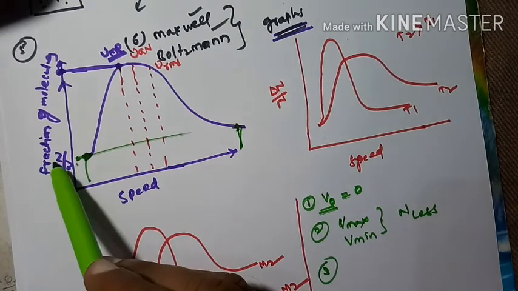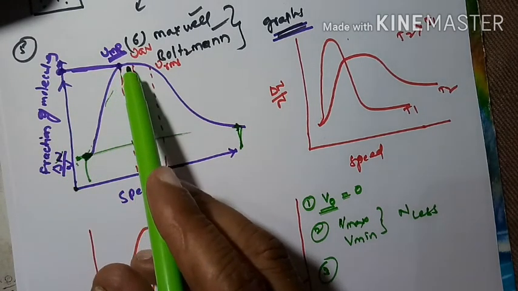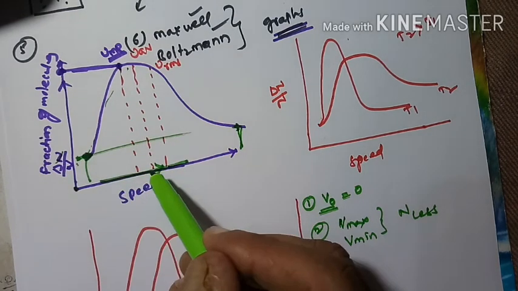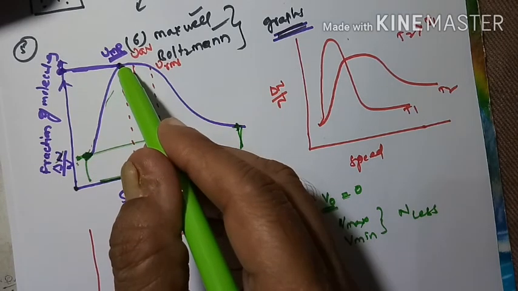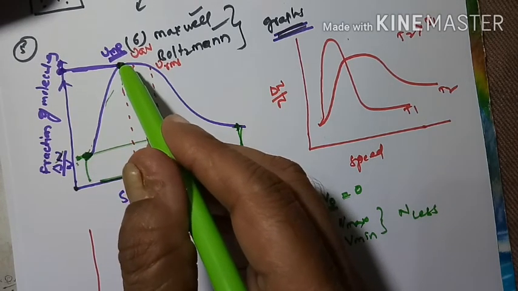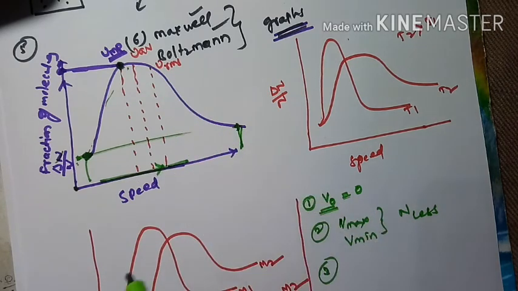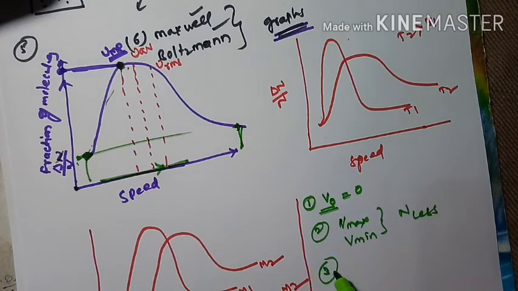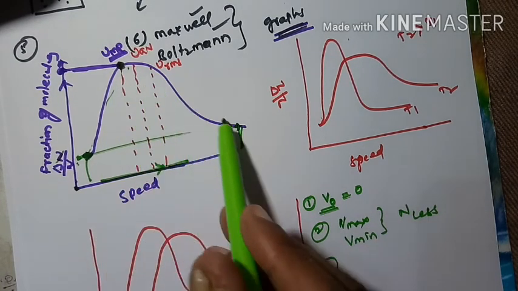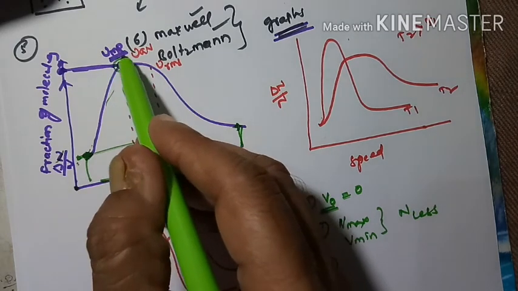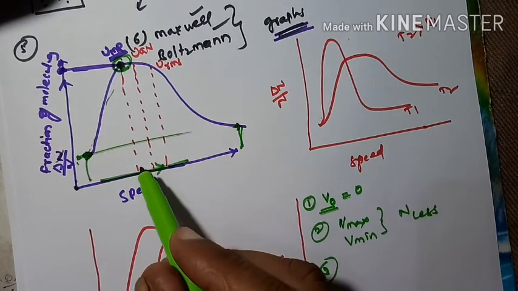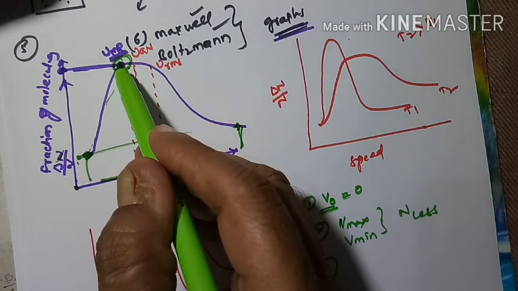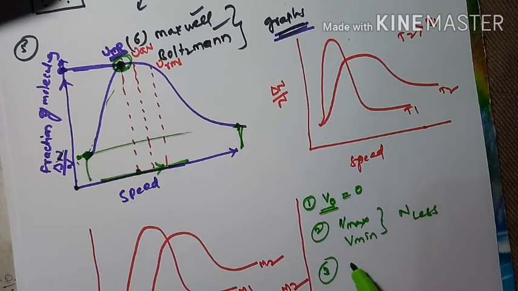Next, as the speed increases, the fraction of molecules containing that speed increases and reaches a maximum value, and then it decreases with increasing velocity. The velocity or speed which is possessed by the maximum fraction of molecules is called the